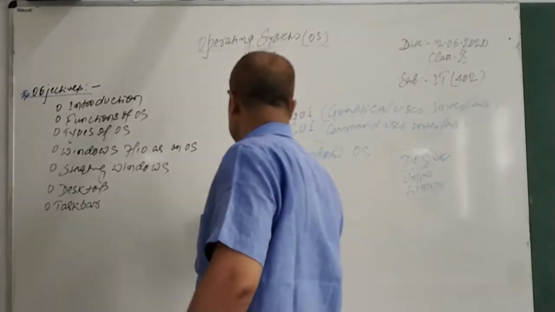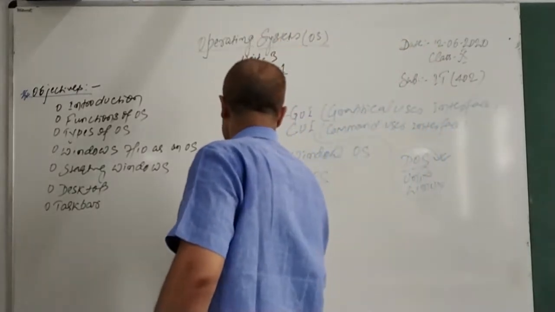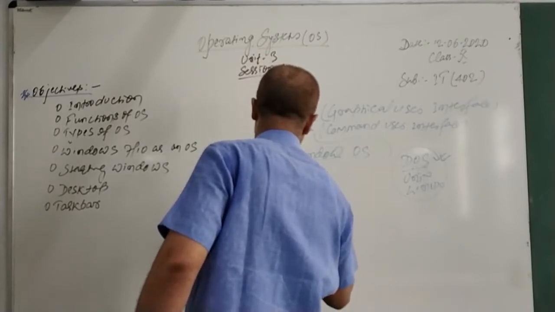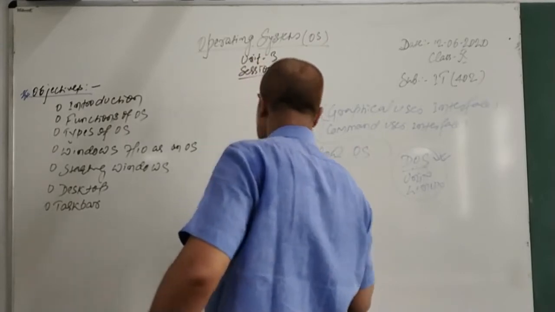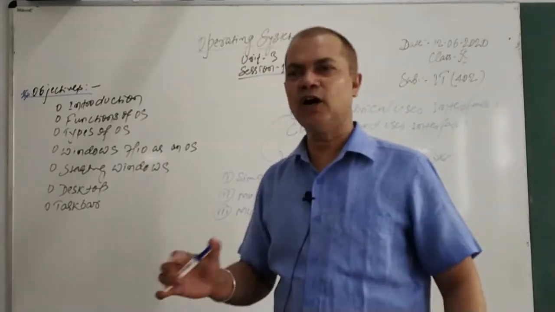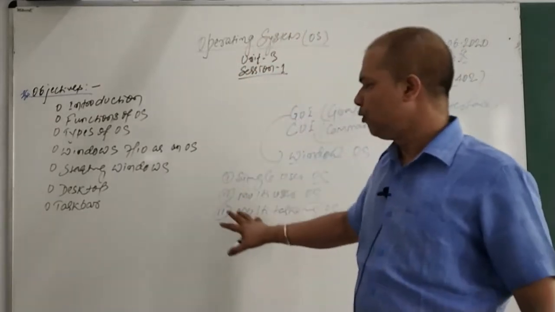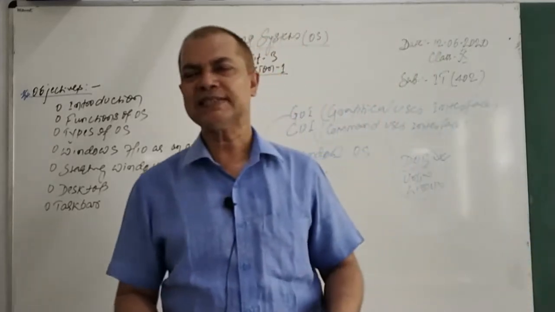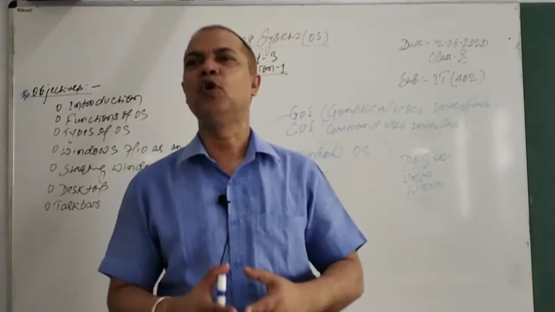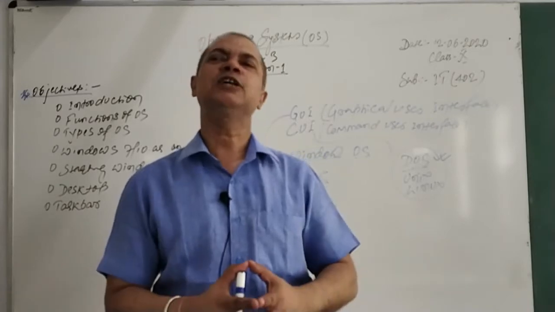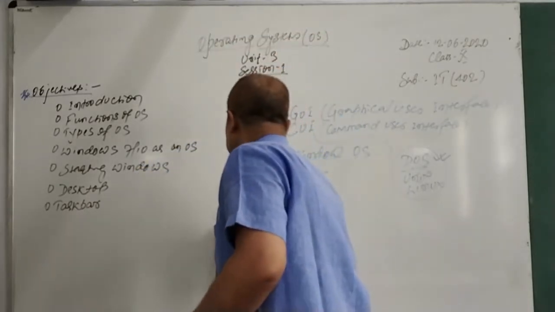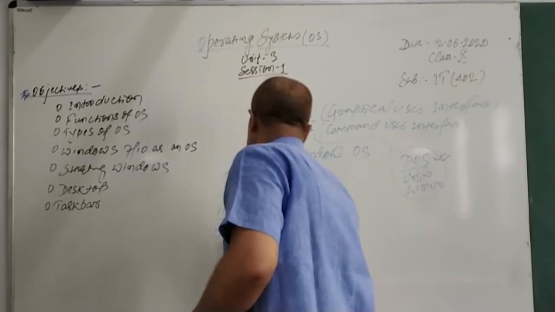Then we have a third category, the multitasking OS. Multitasking is again a kind of OS which allows more than one task to be performed together. Once your OS is capable enough to perform more than one task together, that kind of OS is known as multitasking. We have a multiprocessor OS.